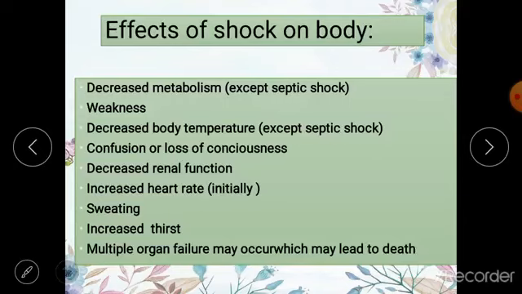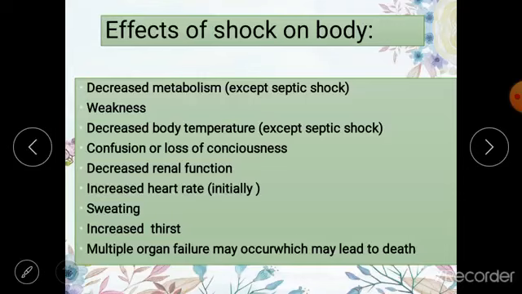There is going to be reduced renal function, reduced urine output, and this is because of reduced blood flow to the kidney. The heart rate will be increased. This is because of the mechanisms of the body like baroreceptor reflex and CNS ischemic response. This is a protective mechanism of the body.